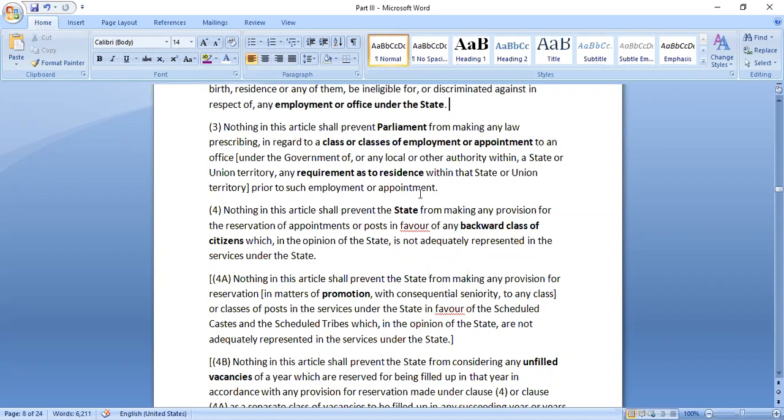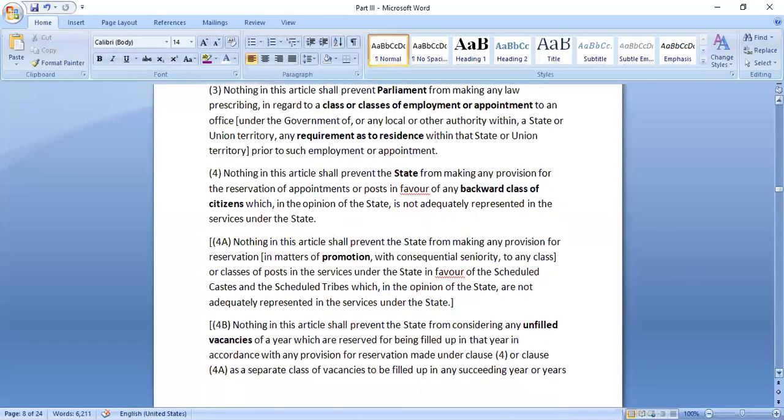For example, if a person has to work in remote villages of Karnataka, it is important that the person knows Kannada and knows the problems that people are facing there. So for certain employments, Parliament can make it a requirement that residents of the state or territory are needed, maybe for a few months or a few years.